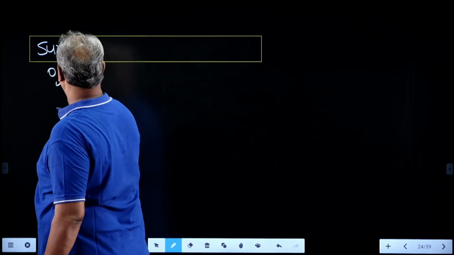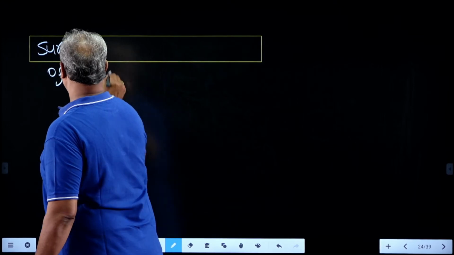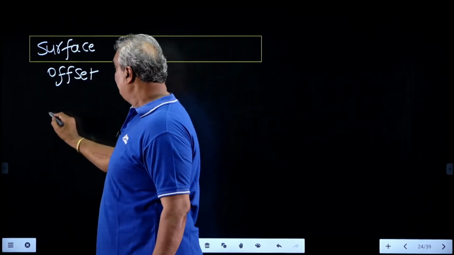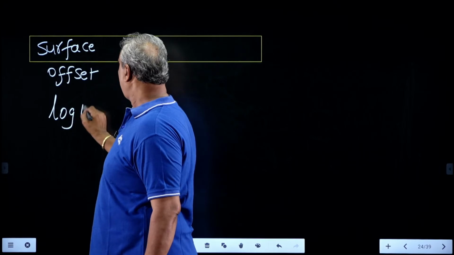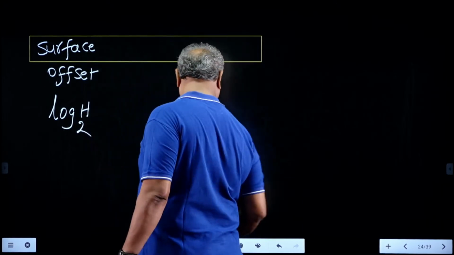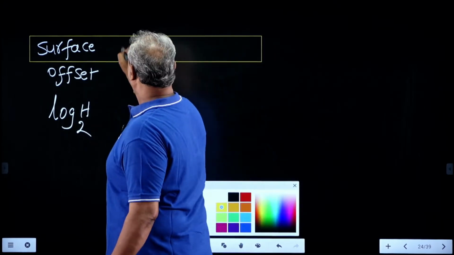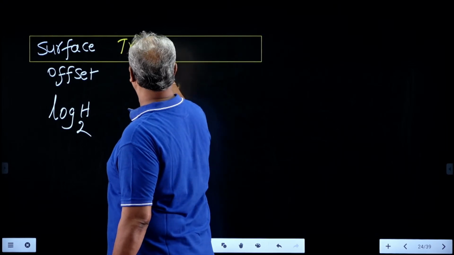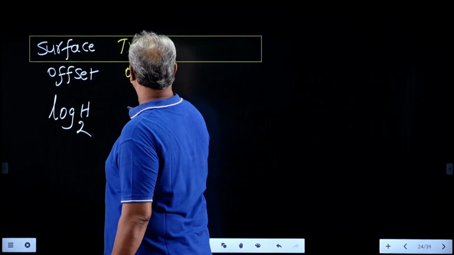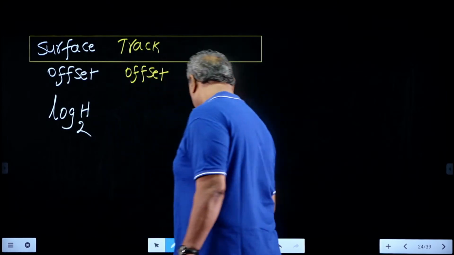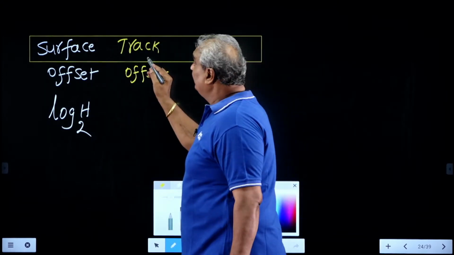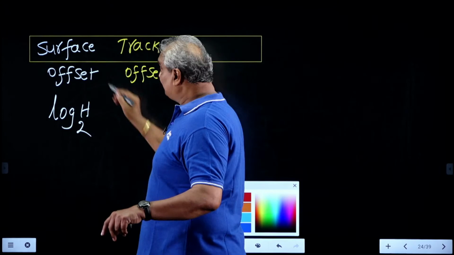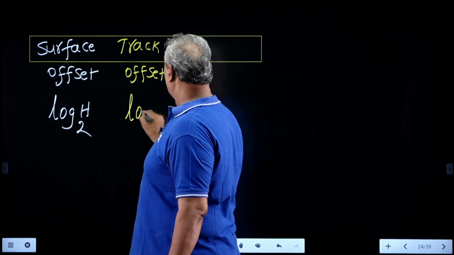What does it mean? The number of bits needed to select one of the surfaces means log H with base 2. Later, the track offset. What does it mean? The number of bits needed to select one of the tracks in the selected surface, so log T.